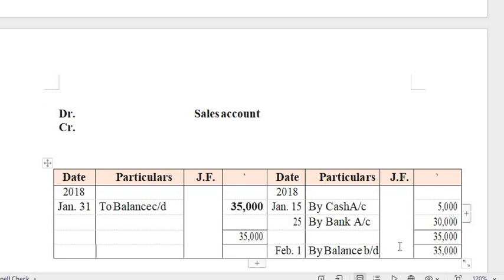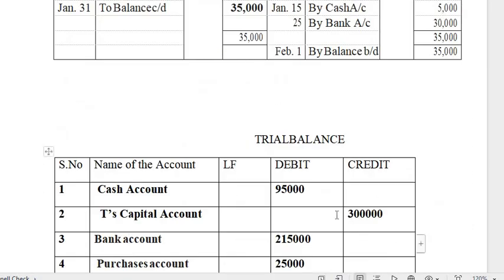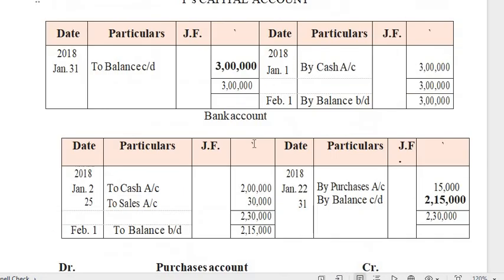Then based on the ledger we have to prepare a trial balance. Trial balance is nothing but a statement which contains 5 columns: serial number, name of the account, ledger folio, debit and credit. The main purpose of preparing a trial balance is to see whether there is arithmetical accuracy or not. You have to identify it by following the steps you have followed, journal entry and ledger. Take each account. What is the balance you are getting?